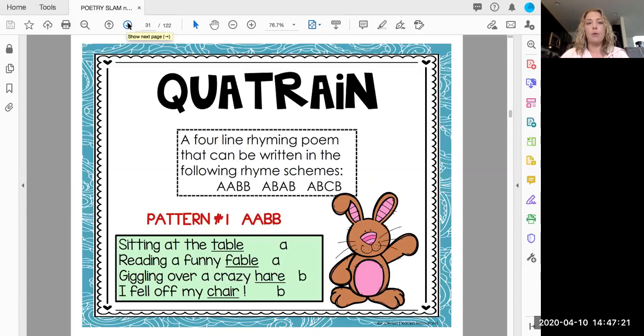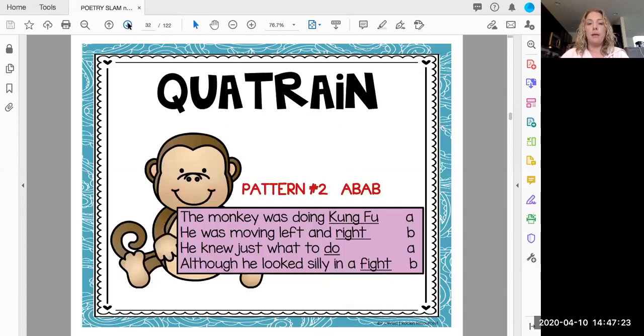The next example of a quatrain is A, B, A, B. The monkey was doing kung fu. He was moving left and right. He knew just what to do, although he looked silly in a fight. So you can see you have an A, kung fu and do, B, B, right, fight.